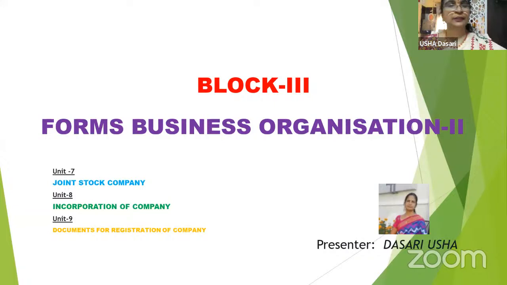So in the last two classes, we discussed block number 1 and 2. In block number 1, we discussed the first word of our subject, that is business, the concepts of business. And in the second block, we discussed the second word also, that is business organization. What do you mean by that? At the same time, what are the different forms? In the last class, I told you about the different forms of business organization. Number 1 is sole trading concern.